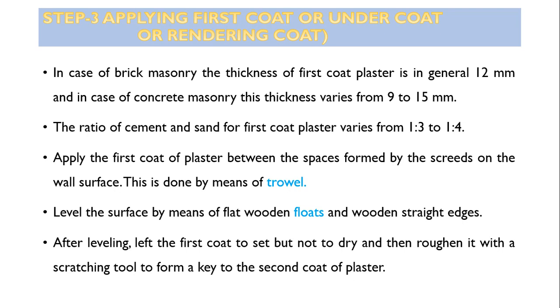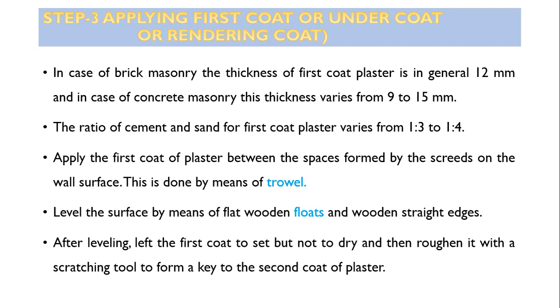Apply the first coat of plaster between the spaces formed by the screeds on the wall surface. This is done by means of a trowel. Trowel means thapi. Level the surface by means of a flat wooden float. A rule-like instrument is used, and a wooden straightedge is used.